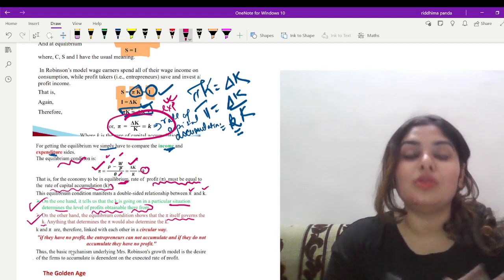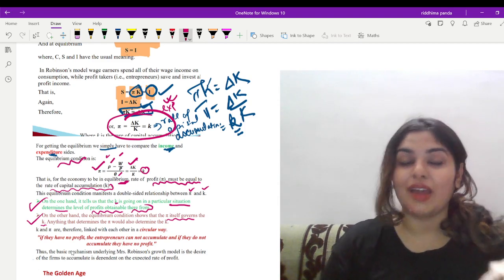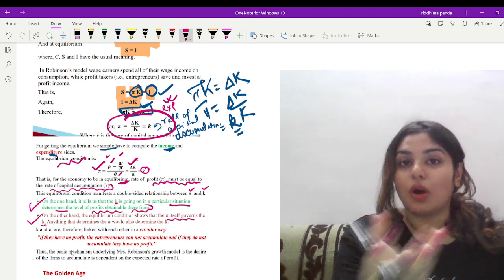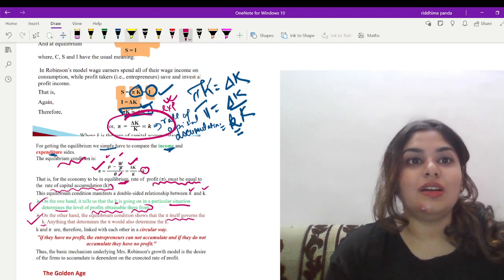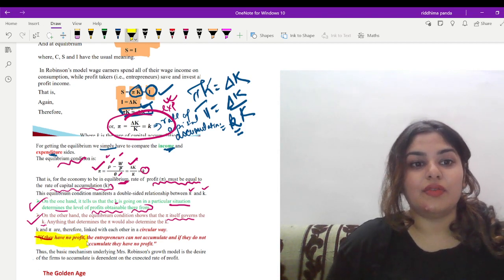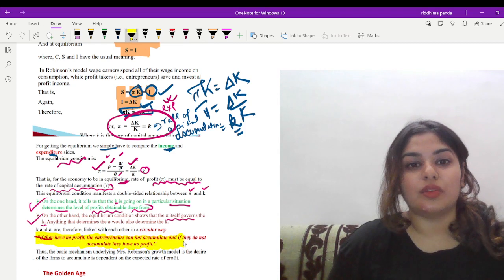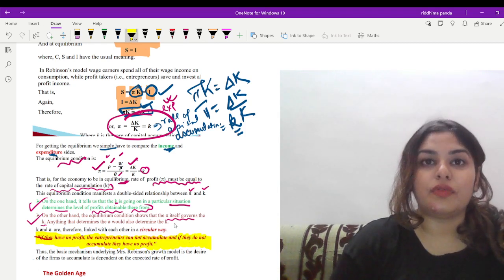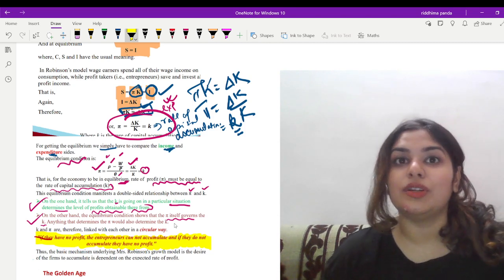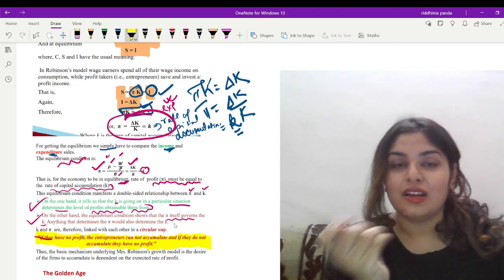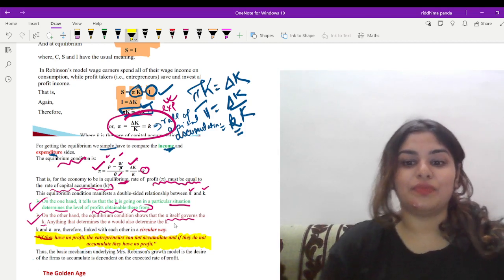Circular way. So this is a circular relation of the rate of profit and the rate of capital accumulation in Robinson's model. So here is the conclusive line for the equilibrium: if they have no profit, the entrepreneurs cannot accumulate, and if they do not accumulate, they have no profit. So you need profit for capital accumulation and you need capital accumulation for profit. So profit, pi, and capital accumulation k are related in a circular way.